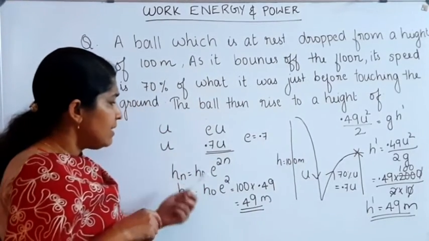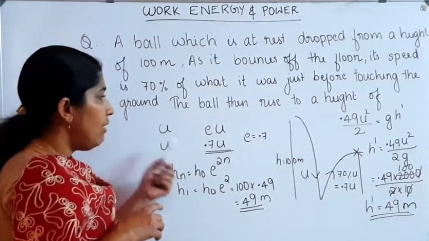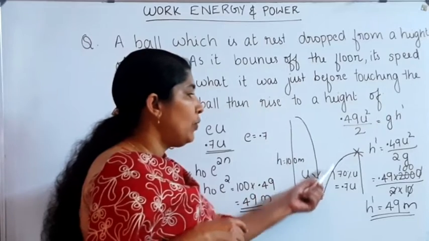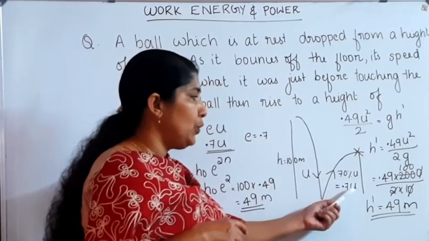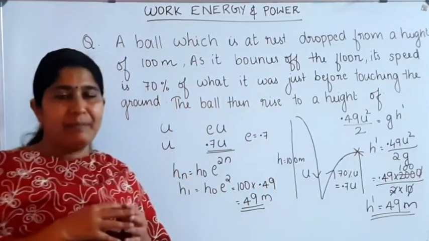Okay, this is the simplest way to find the rebounding height. Initial velocity is equal to u, then rebounding velocity is equal to e into u, that is 0.7u. Then e is equal to 0.7.